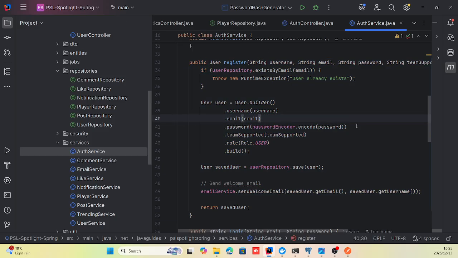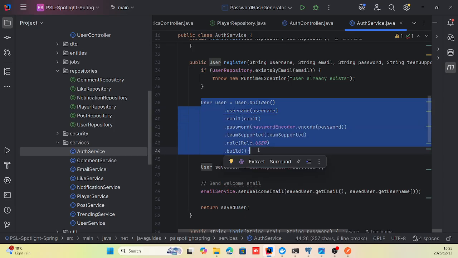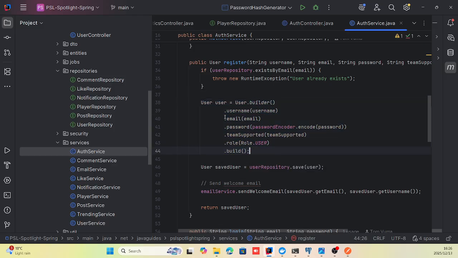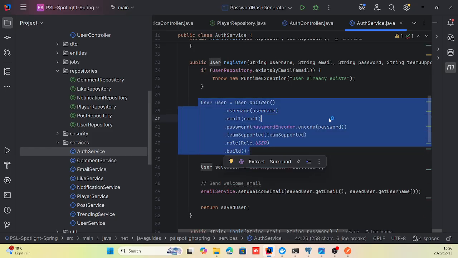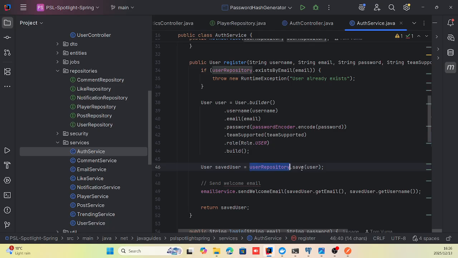This runs, and initially it uses the user DTO or the user fields here, and it builds the username, email, password, the team supported, the role of the user, and all of that when they register. And then it uses the save method to save the newly created user to the saved user variable by using a user repository, because this ultimately interacts with the database.